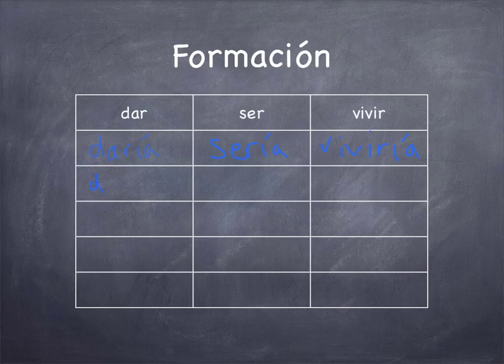Tú: darías, serías, and vivirías. So notice that all you have to do is add the ending -ía to the infinitive form, -ías in the case of tú.